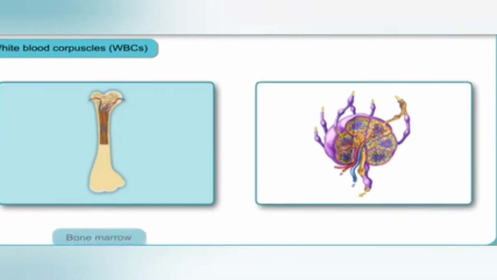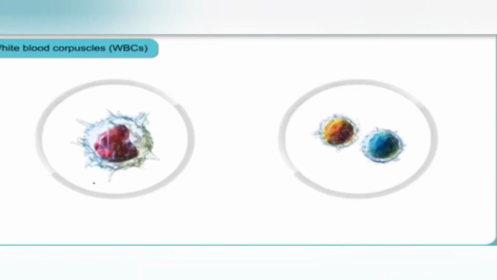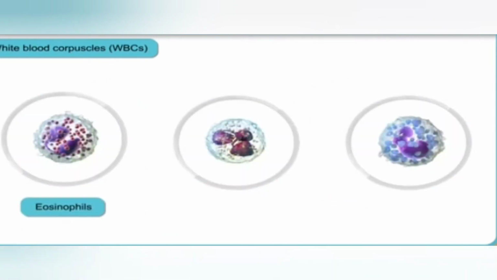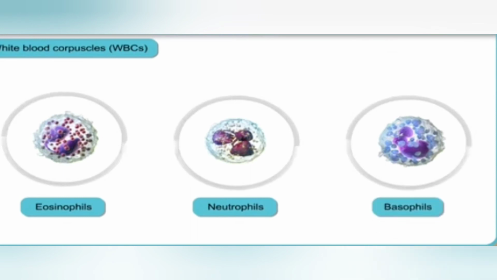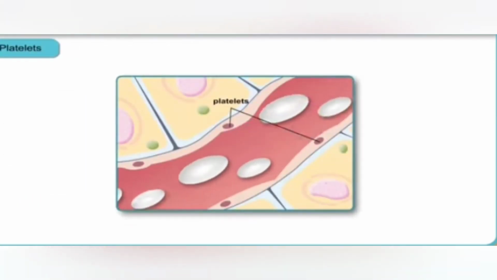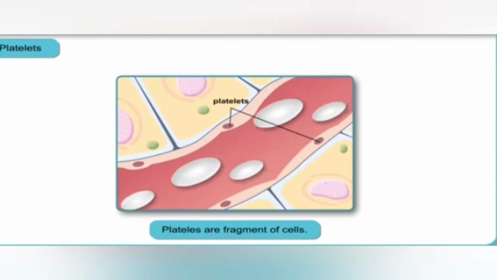WBCs are colorless and they have a nucleus. They are larger than RBCs but are fewer in number. There are about 5,000 to 7,000 WBCs present in 1 cubic millimeter. They are of two types, agranulocytes and granulocytes.